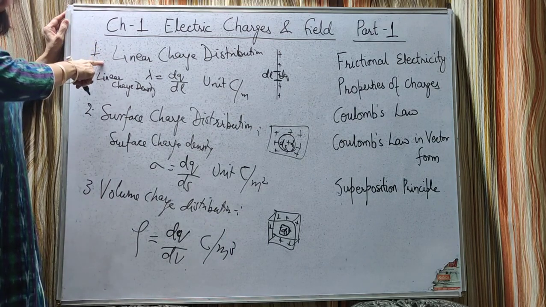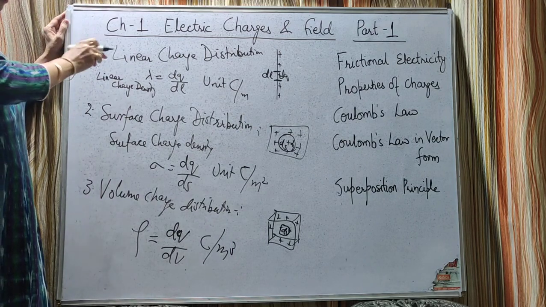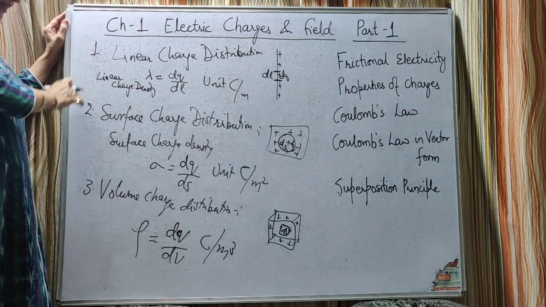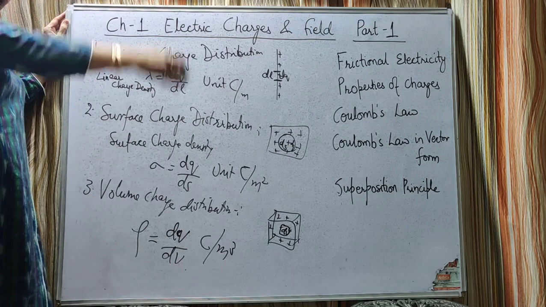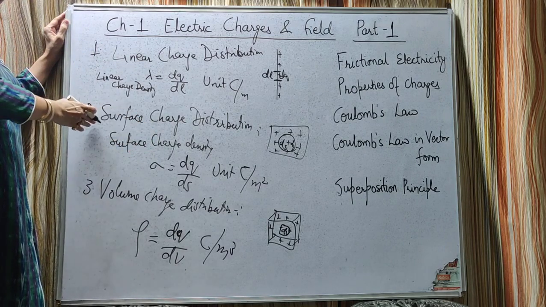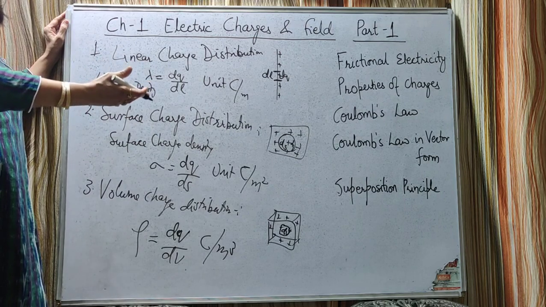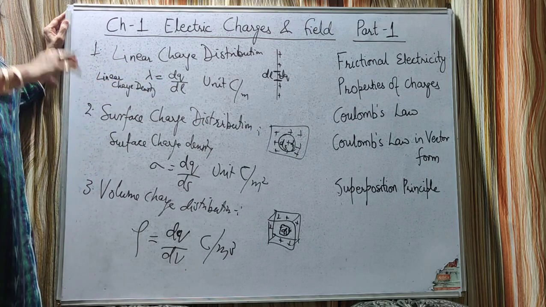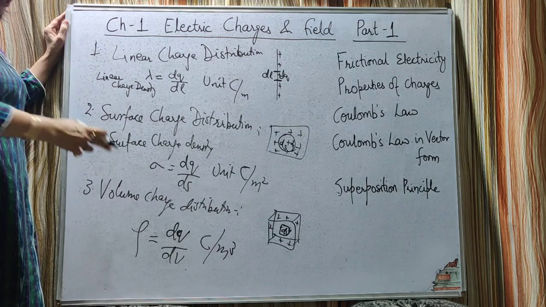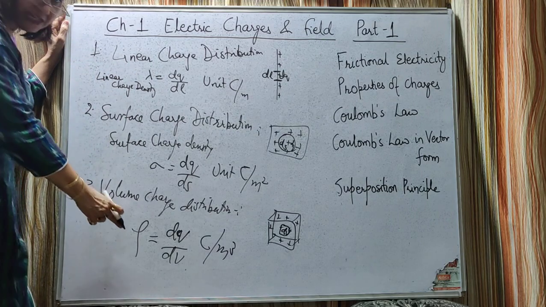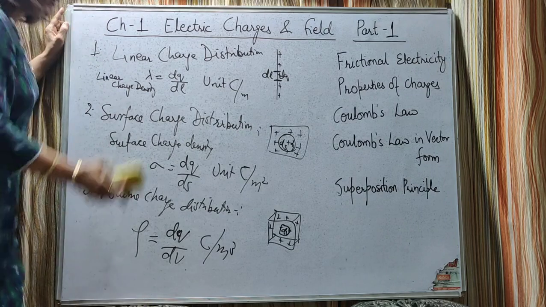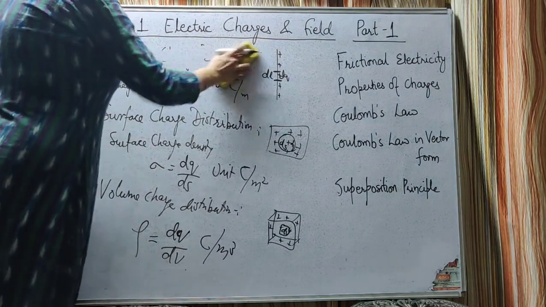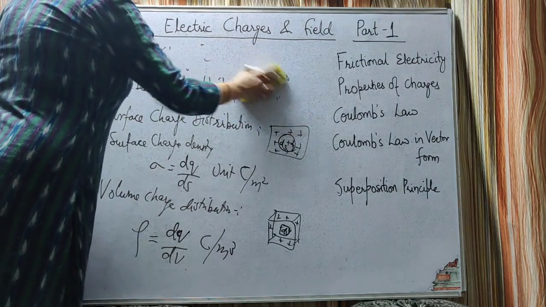So Coulomb's law holds for point charges. Then linear charge distribution, charge uniformly distributed along a line. If on a surface it is distributed, surface charge distribution, and if inside a volume the charge is uniformly distributed, volume charge density, and we calculate accordingly. Okay, now this is all in the first part.